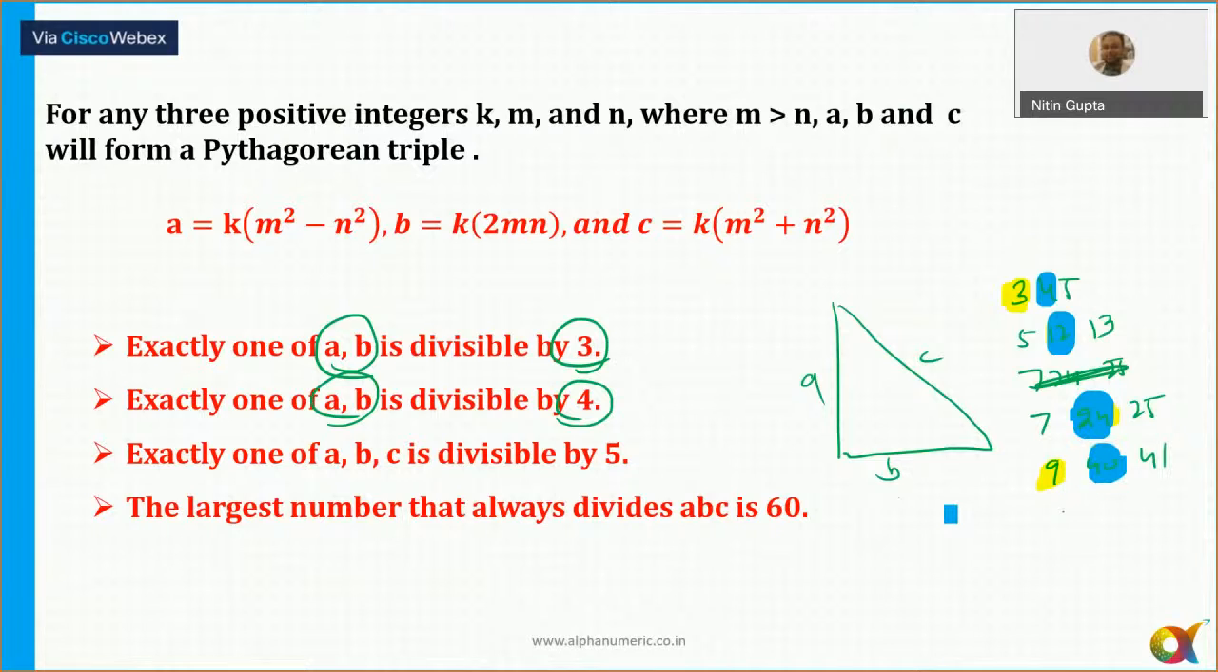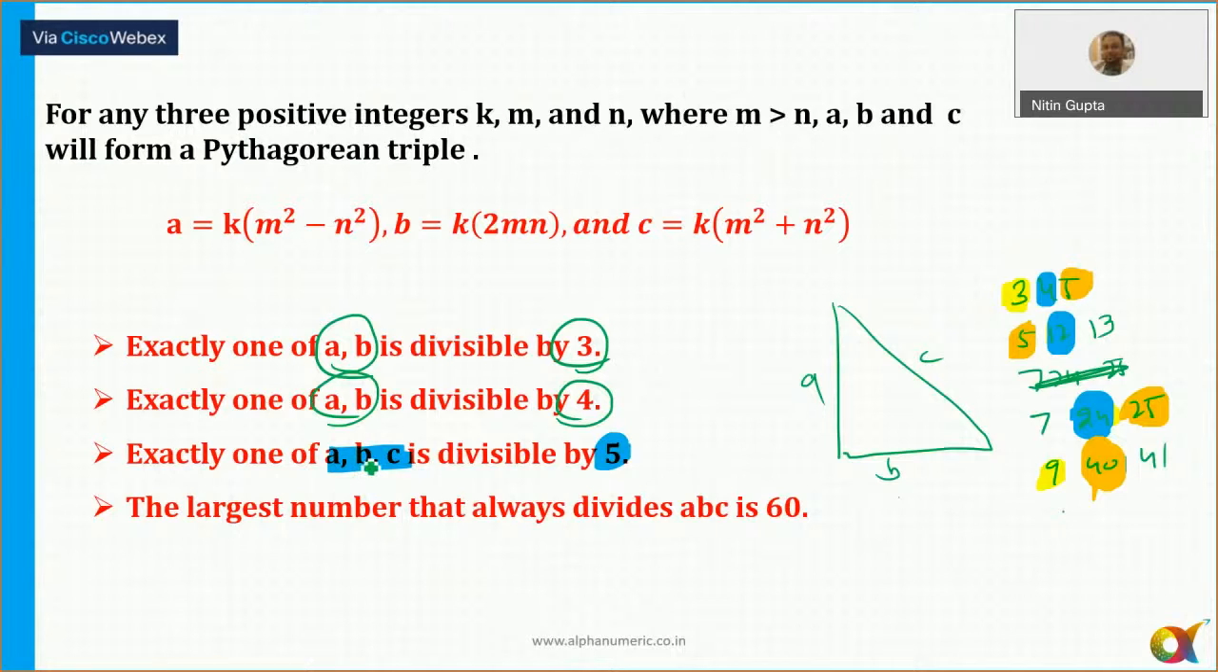And also, among all the three sides, exactly one of them is always divisible by 5. Like I can say 3, 4, 5, 5, 12, 13, and in 7, 24, 25 it is the 25 that is a multiple of 5. And in 9, 40, 41, 40 is a multiple of 5, and so on.